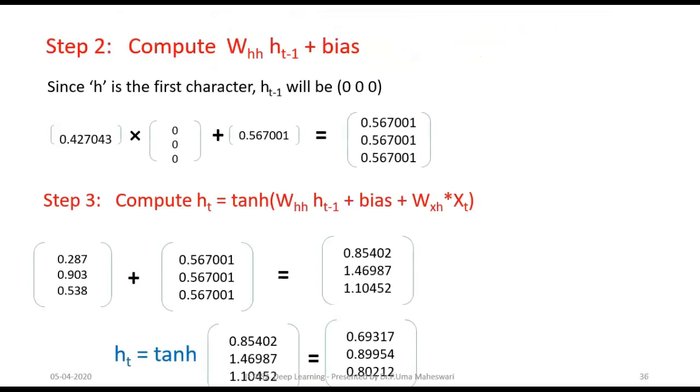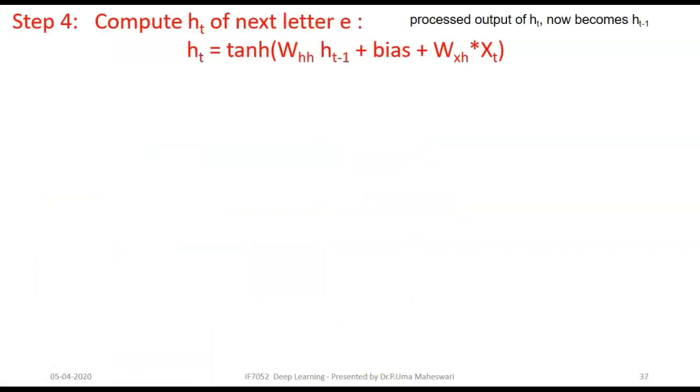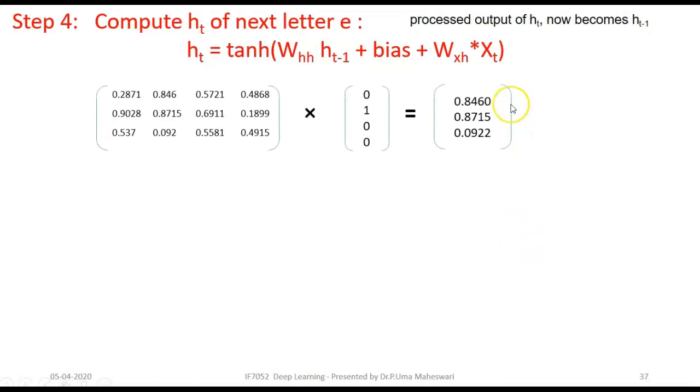So the HT matrix, look here, this is HT of letter H. It becomes HT minus 1 for the next letter E. For the next letter E, we compute in the same manner: HT equals tanh of WHH times HT minus 1 plus bias plus WXH into XT. So the same step 1, step 2, step 3 are all performed in one single sentence. Here XT will be WXH into XT.